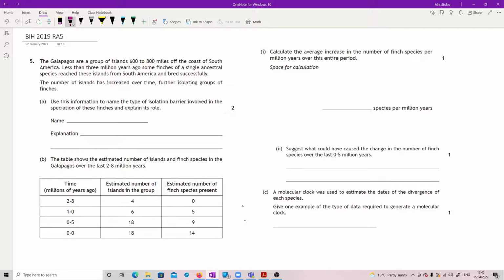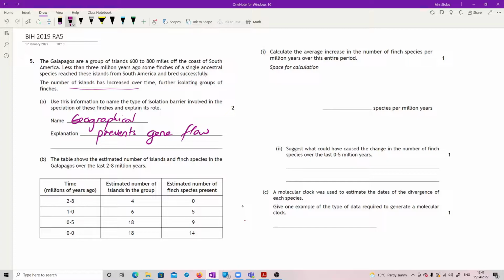Okay, the number of islands has increased over time, so what we have is a geographical isolation barrier, which has the same role as every other barrier. It prevents gene flow. So it stops interbreeding between the populations. That is what is essential.